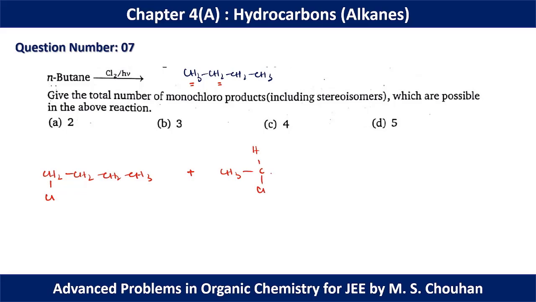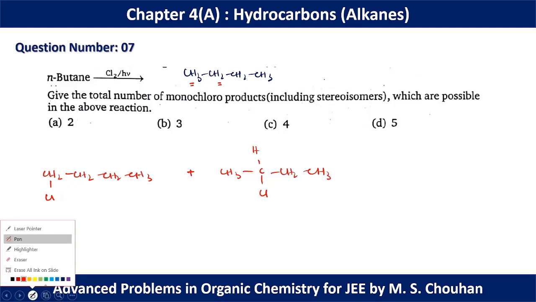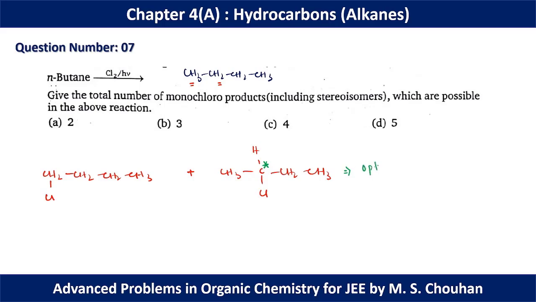So we may think that the total number of products formed is 2, but in this case we have a chiral center present in the second molecule. So if a chiral center is present and obviously a plane of symmetry or other symmetry is absent in this molecule, that's why this is an optically active molecule, and it will be present along with its enantiomer.